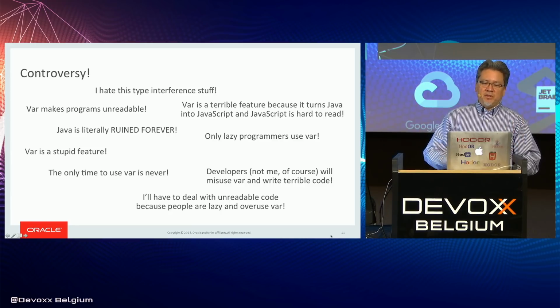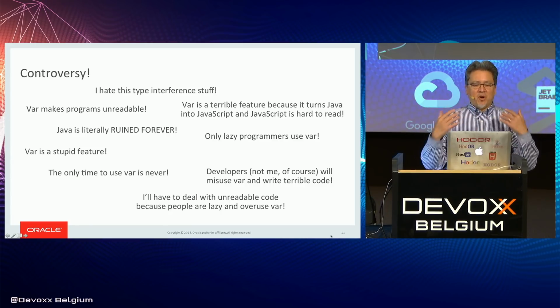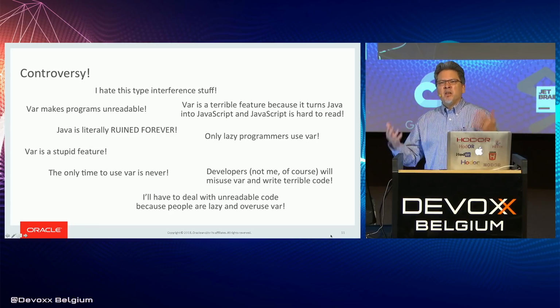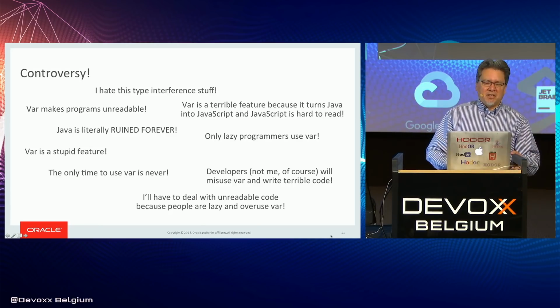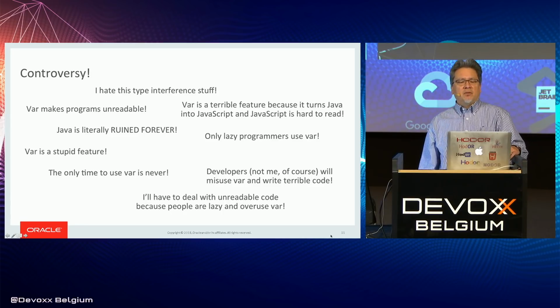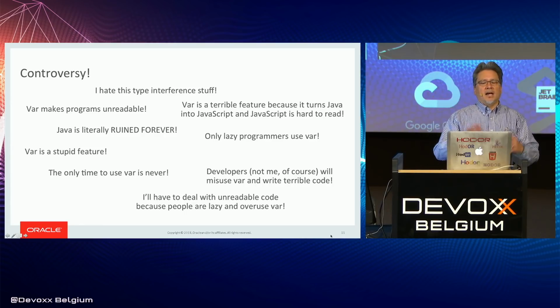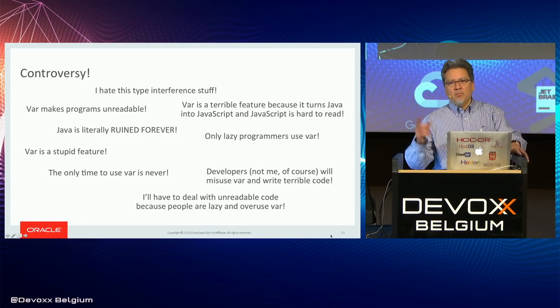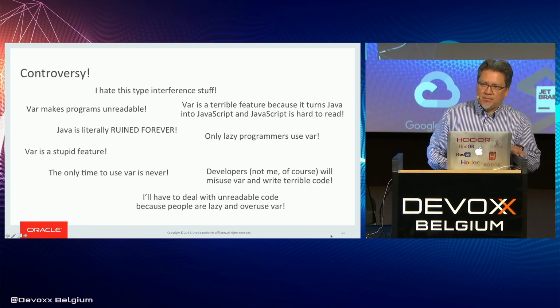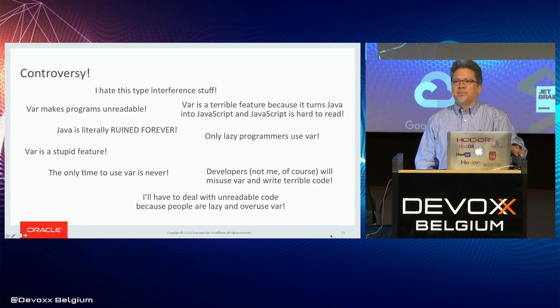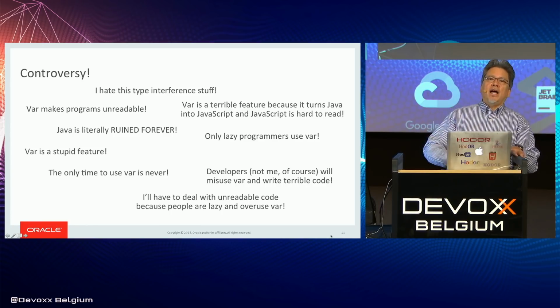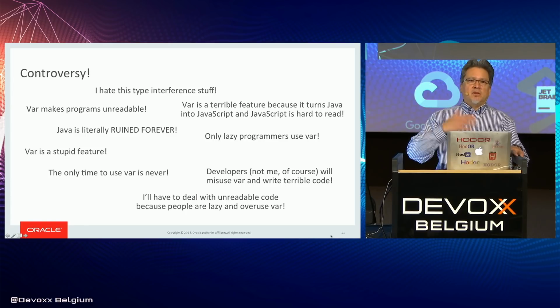But I have this compulsion, you go read the comments, and people say, Oracle's ruining Java. It's a stupid feature. This is going to ruin the programming language. This is terrible because Java is being turned into JavaScript. People will write bad programs using var.